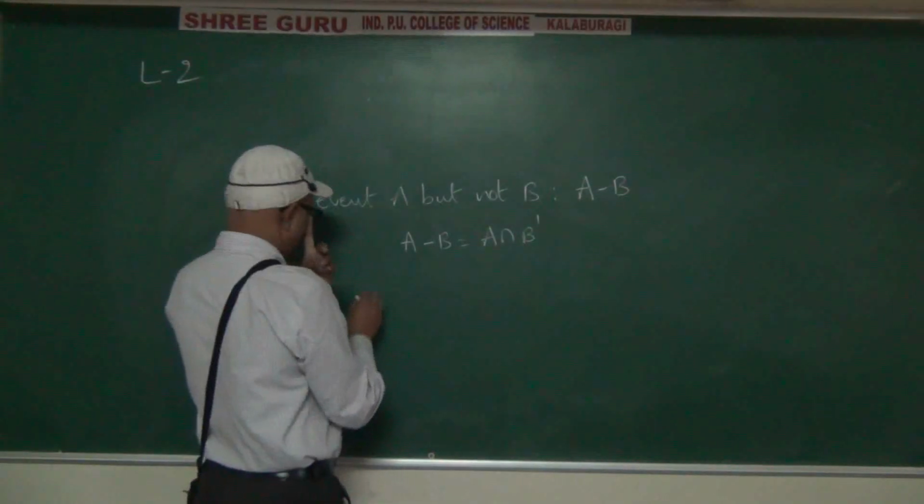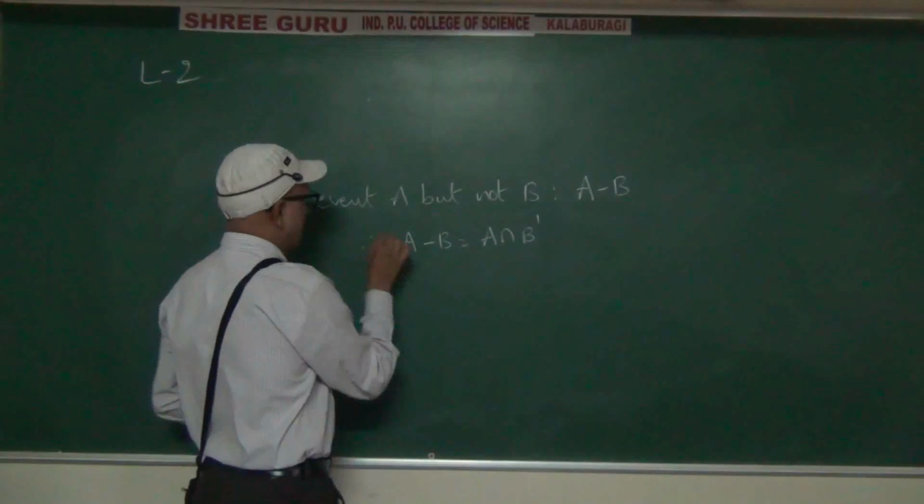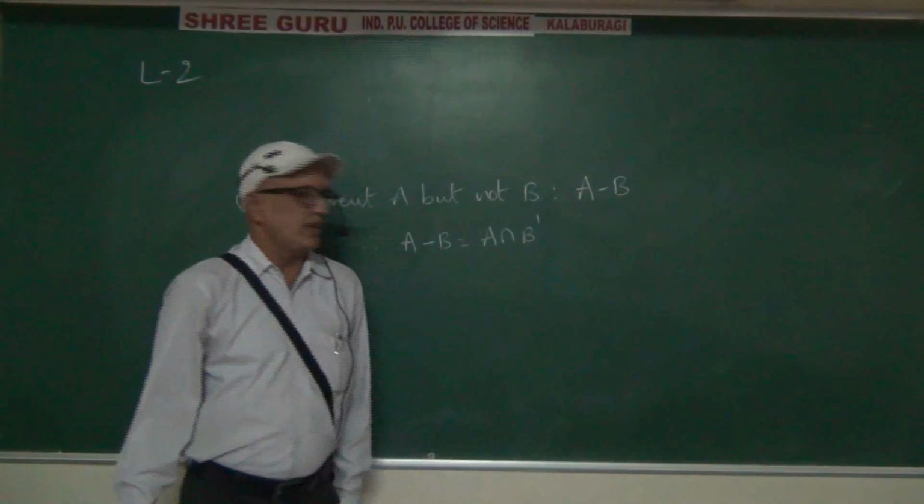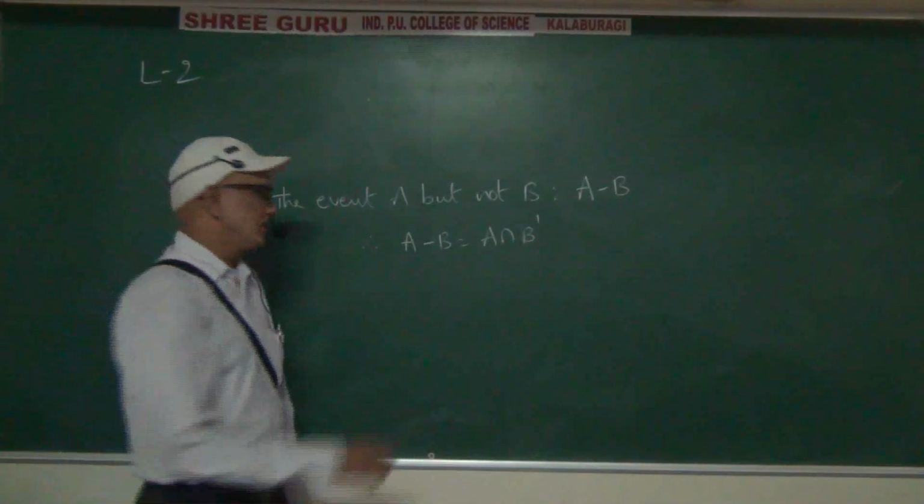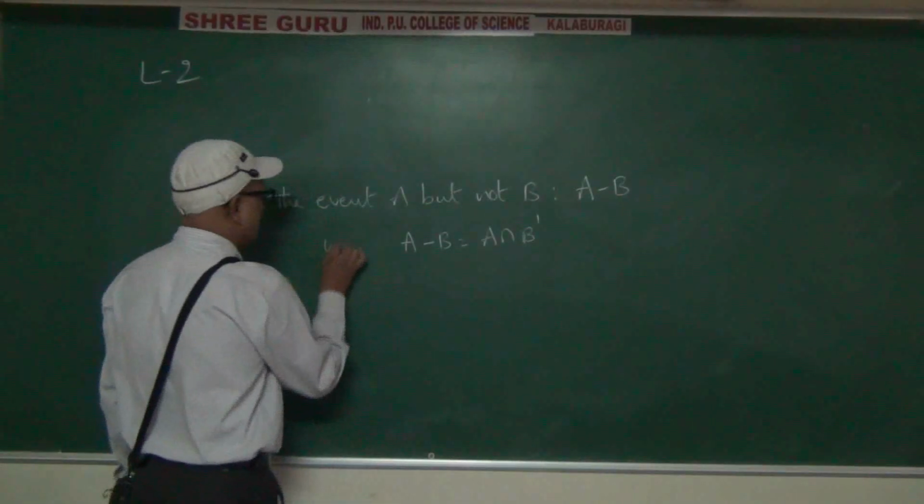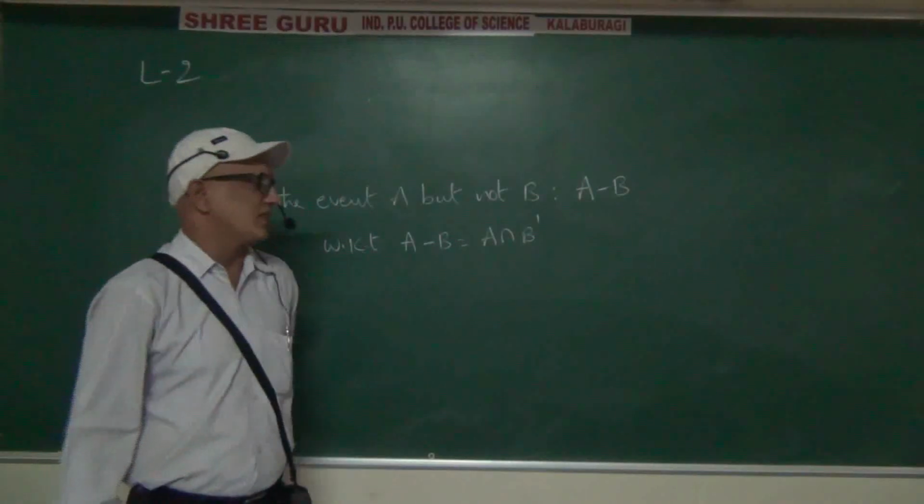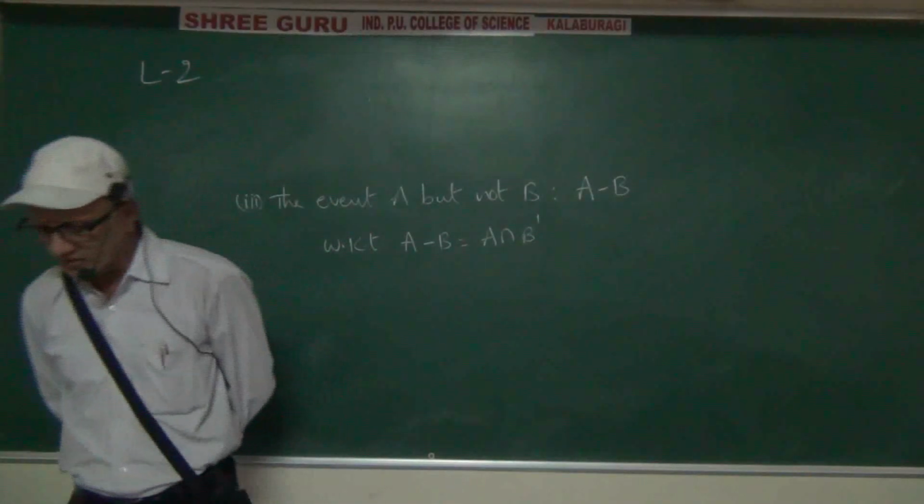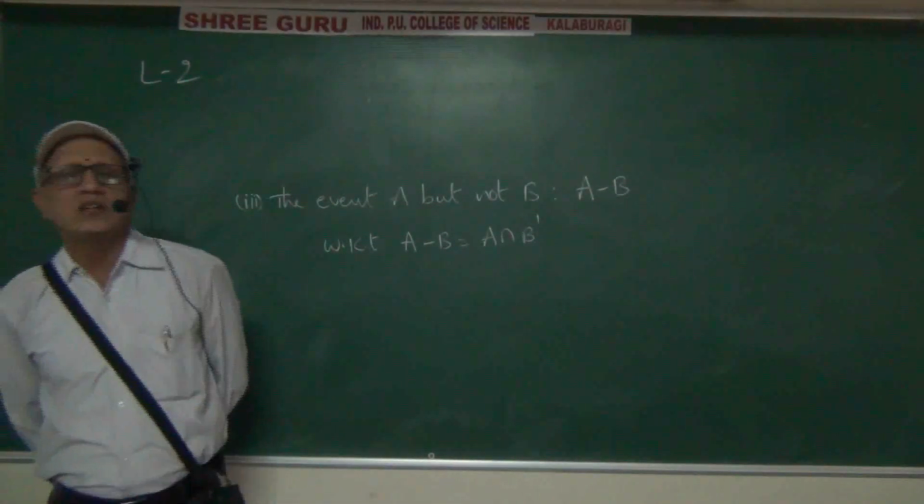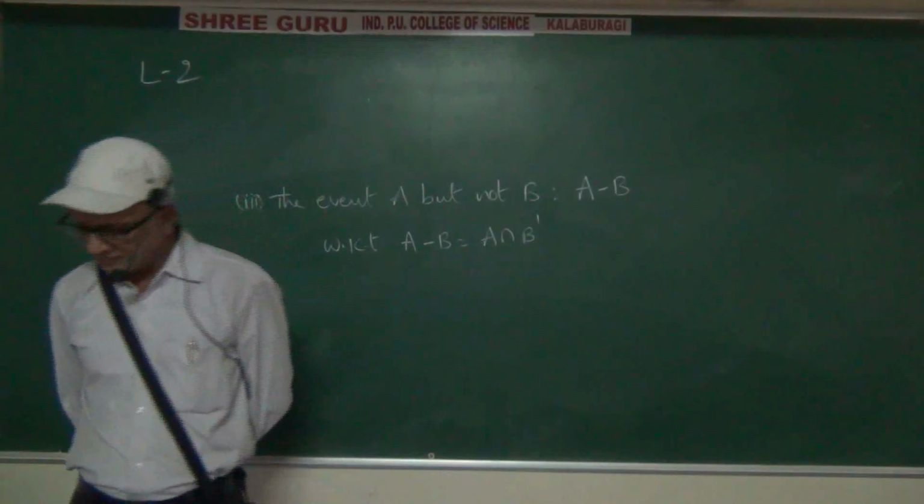Next line, therefore, A minus B equal to A intersection B dash. We know that A minus B equal to A intersection B dash. This formula we already learned in the sets chapter. Okay.